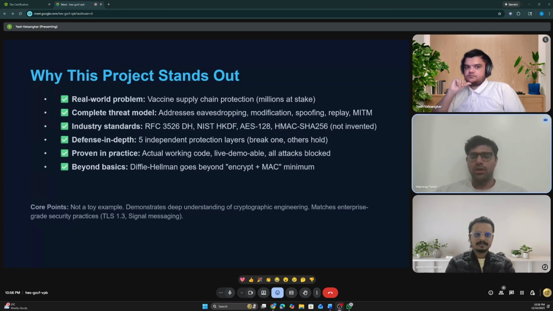Another reason this project is strong is that we only used industry-standard cryptography. We didn't invent anything or rely on custom formulas. Because of that, our design is reliable and follows best practices used in real companies, not just academic examples. Overall, our project is strong because it not only meets the requirements, but goes above and beyond by adding secret key exchange, perfect forward secrecy, and multiple layers of protection.